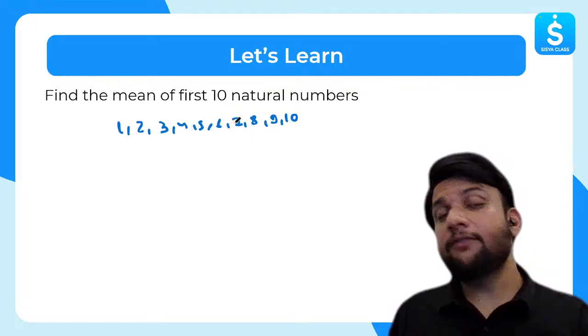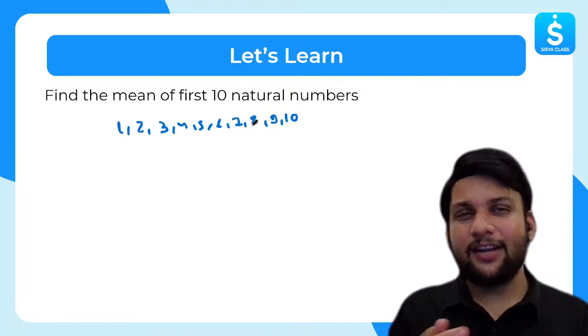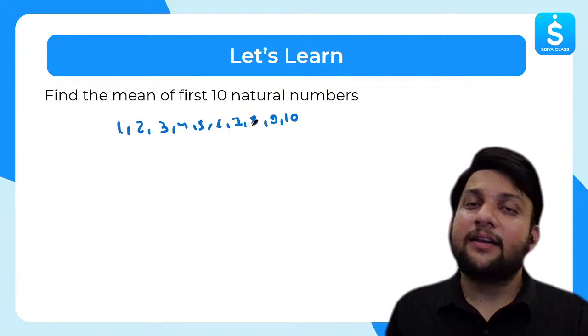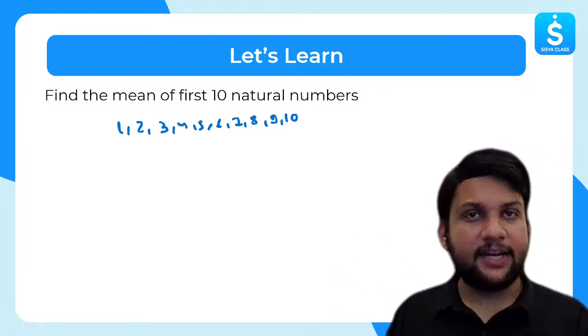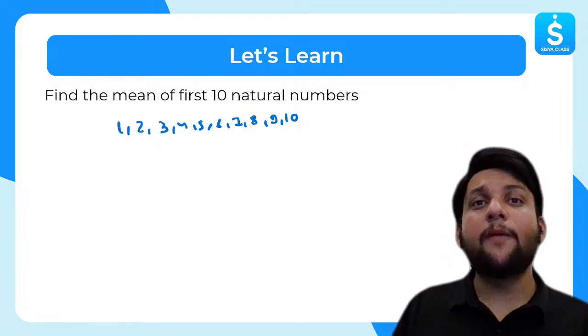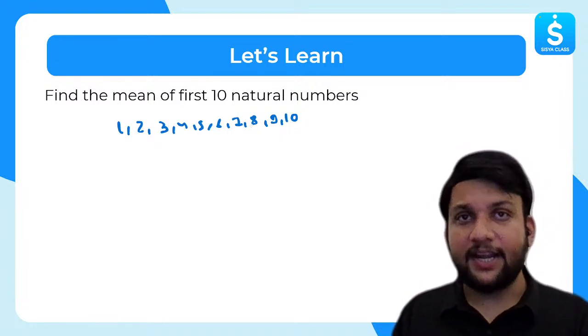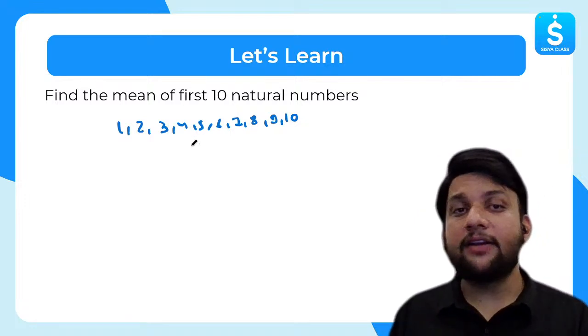Now tell me, what is the formula for mean? This is discrete data first of all. Yes, but see, don't get confused. What is discrete? Discrete is something, if we have whole numbers, let's say 1, 2, 3, 4, 5, 6, 7, 8, 9, 10, that becomes discrete data, right? For example, anything that you can count. If I ask you how many students are there in class, that becomes discrete data. What is the number of population? Discrete data.